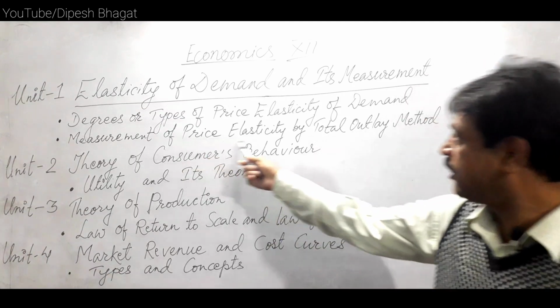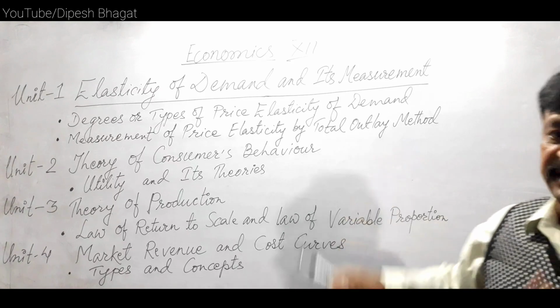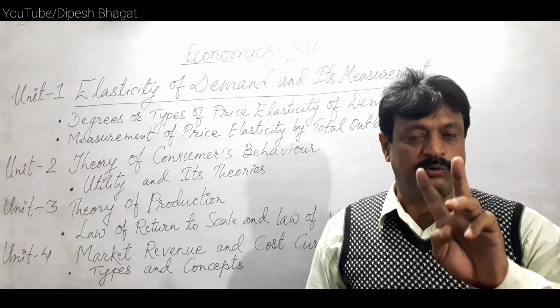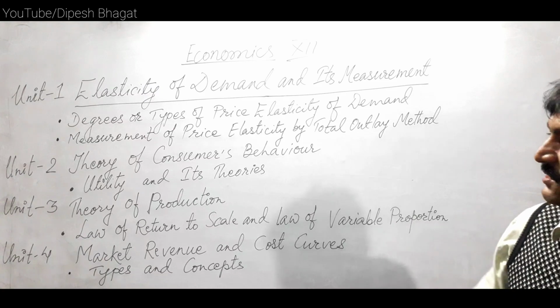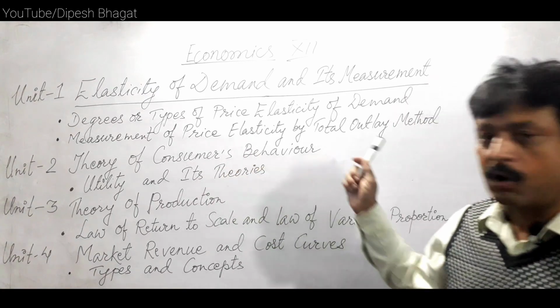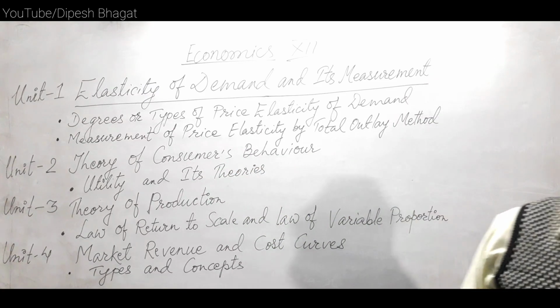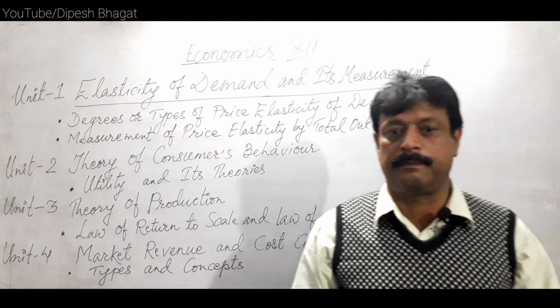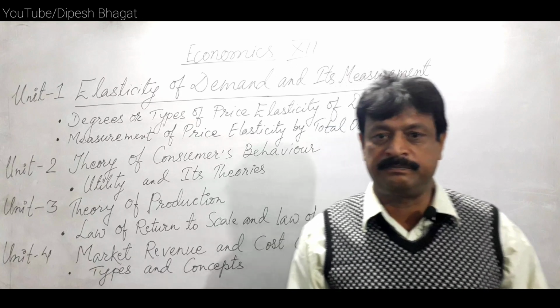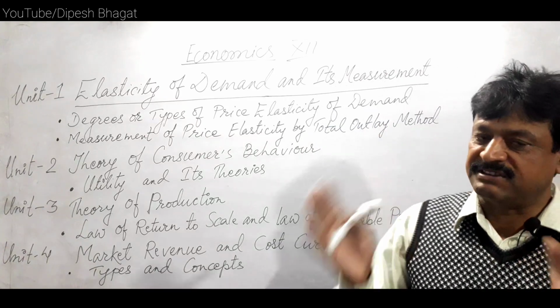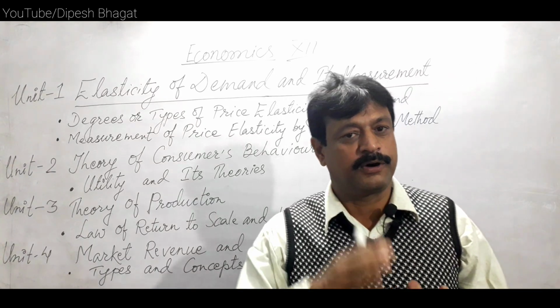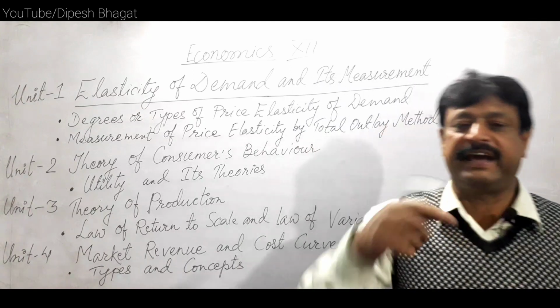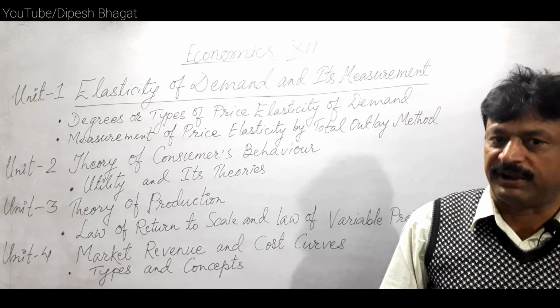And under measurement of price elasticity of demand, there are two methods that we have to study in the class 12 syllabus. These are the total outlay method and the point method. Under the total outlay method, price elasticity of demand is measured by measuring the total outlay of a consumer, that he spends on the purchase of a commodity.